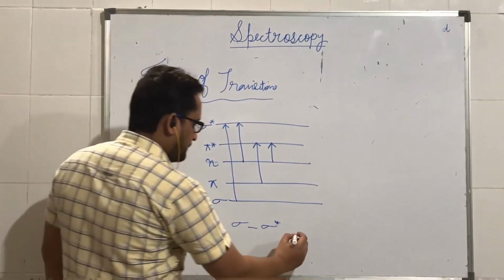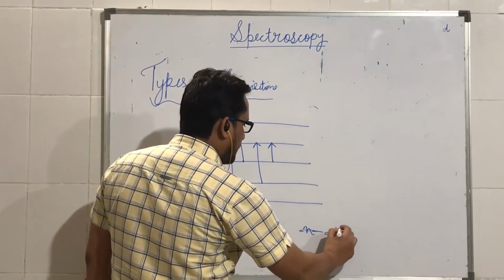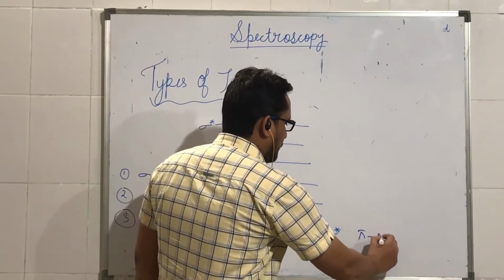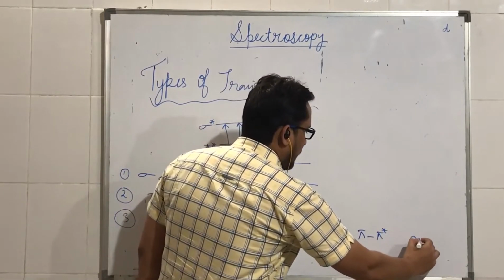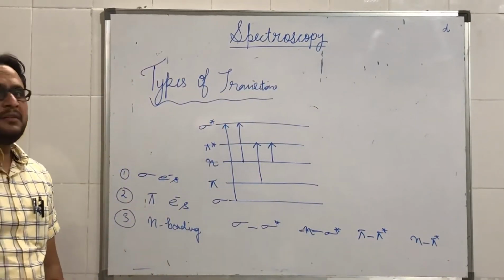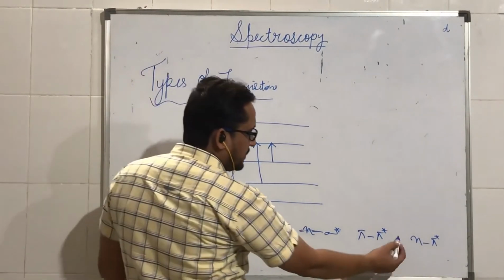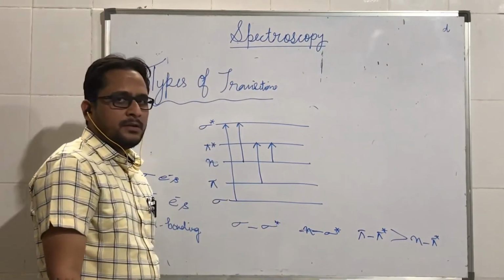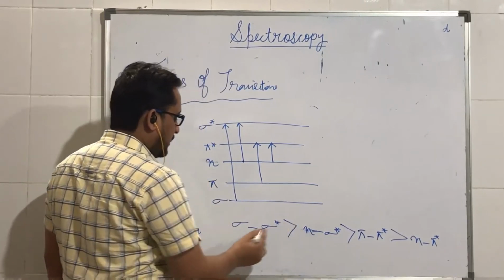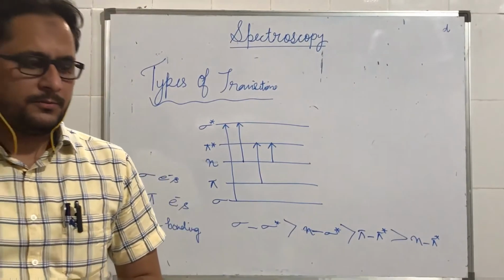Then we have n to sigma star transition, then pi to pi star transition, and n to pi star transition. If we arrange them in increasing order of energy, the lowest energy is required for n to pi star. Then we have pi to pi star, n to sigma star, and highest amount of energy is required for a sigma to sigma star transition.